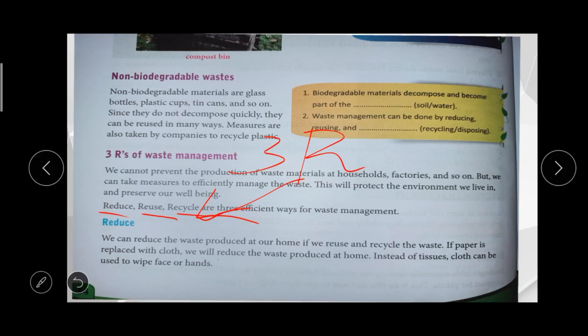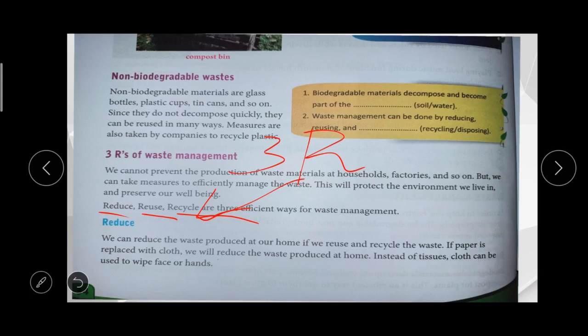So first one, reduce. We can reduce the waste produced at our home. If paper is replaced with cloth, we will reduce the waste produced. Instead of using paper we can use cloth, so that we can reduce the wastage of paper. Instead of tissues we can use cloth to wipe our faces and hands.